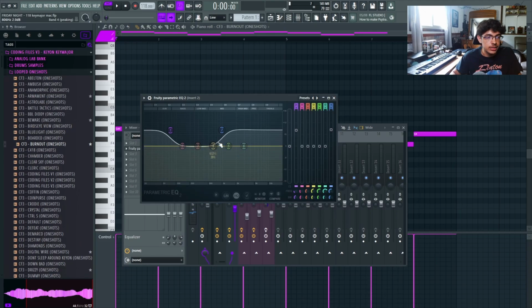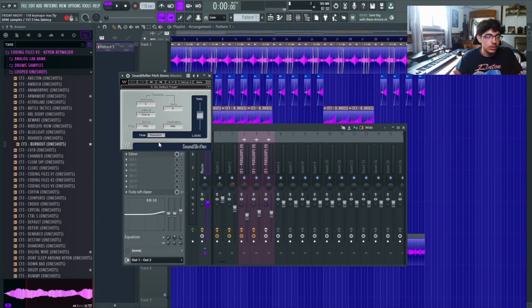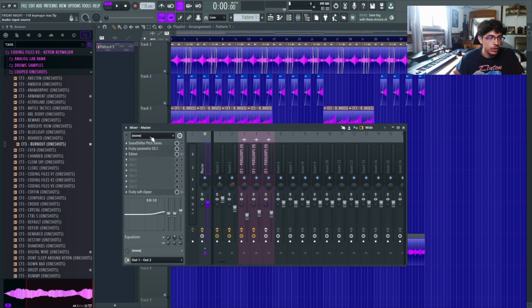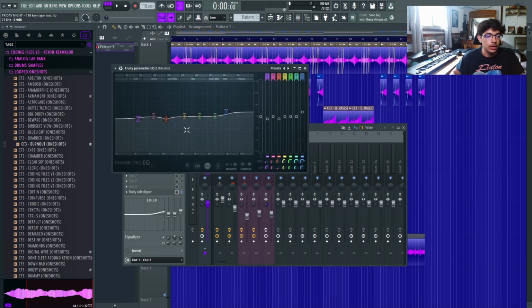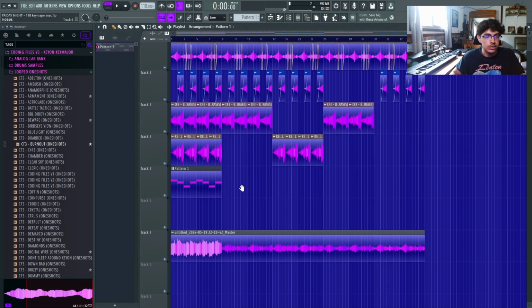For the effects, I just added this EQ to make the lows and the highs stand out a little more. That was pretty much it. I came up with this very simple arrangement on the master. All I had was this sound shifter, pitching it up one, and I had this EQ just kind of cleaning it up a little bit, and then just this soft clipper making it a lot louder. I exported that, and then this is the final sample.